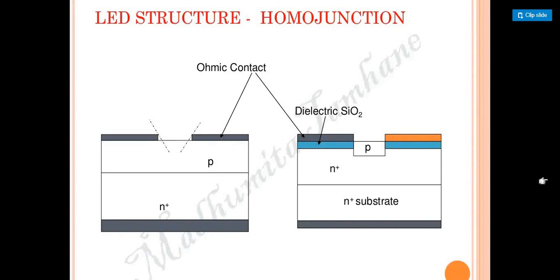Next, students, how do we draw LED structures? One needs to give the contact, that is called the ohmic contact. Another is the substrate, right? Dielectric SiO2. When we take both into consideration, one is the P region, another is the N plus region. P is the P substrate, N plus is the heavily doped substrate. When we combine both, we can write it in that form, with the dielectric SiO2, the silicon dioxide layer. We take the P substrate and combine it with the N plus substrate.